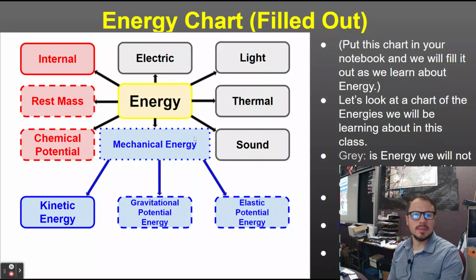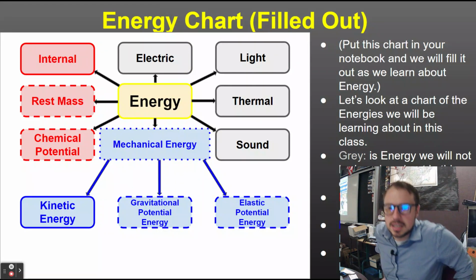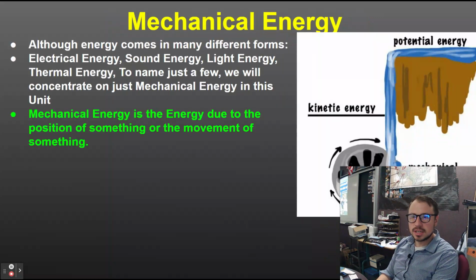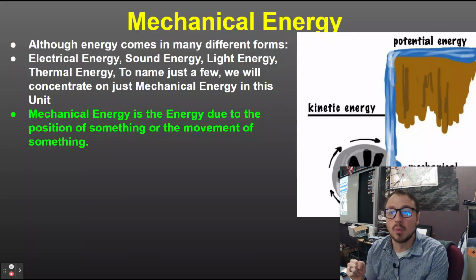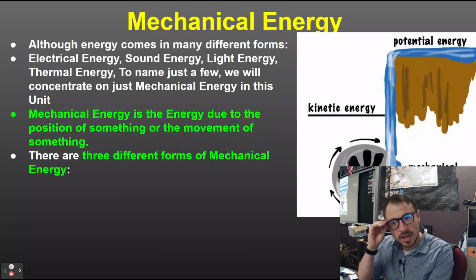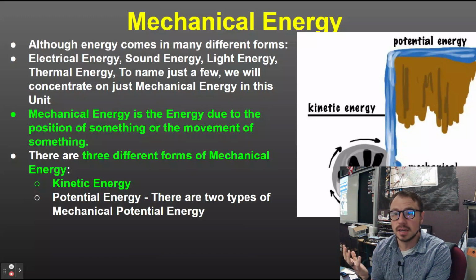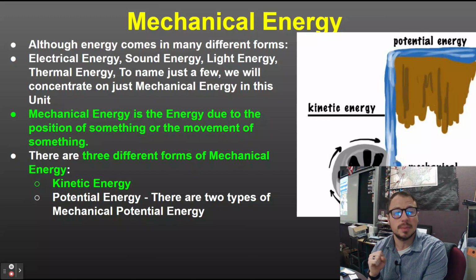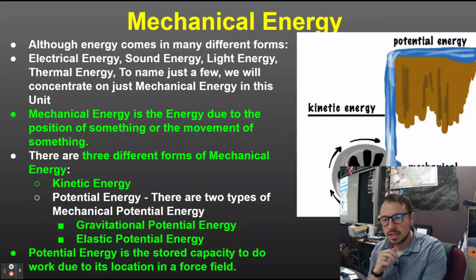Right. So we learned about mechanical energy before a little bit. We learned about what it is, and it is the kinetic energy, gravitational potential energy, and elastic potential energy. Now, mechanical energy is the energy due to the position of something or the movement of something. There are three different forms of mechanical energy. Well, you have the movement of something, which is kinetic energy. And you have potential energy. There are two types of mechanical potential energy: gravitational potential energy and elastic potential energy.